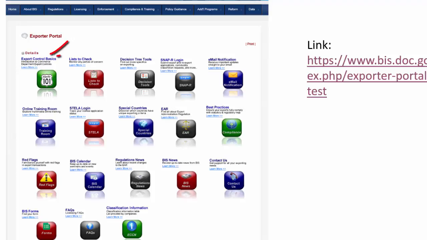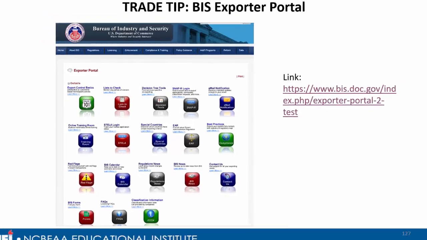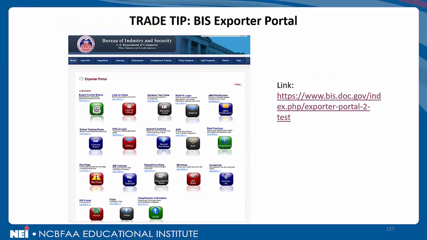But export control basics, one of my favorites, and we'll get into this when we talk about sanctions, different lists to check, prohibited exports to certain parties and such, decision tree tools that we talked a little bit about during the ITAR section, SNAP-R login, that's the online license application tool. We'll be speaking about that shortly. There's online training capabilities, special countries to be concerned with, the EAR itself, best practices, on and on and on. We will be making use of this in considerable detail, but an excellent tool, an excellent resource to have knowledge of.